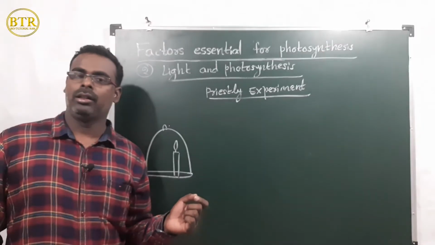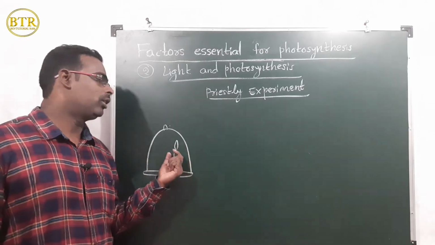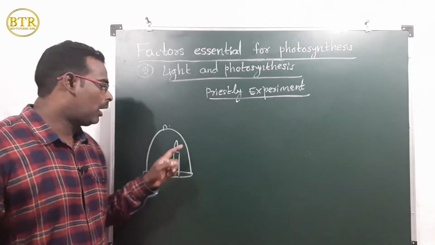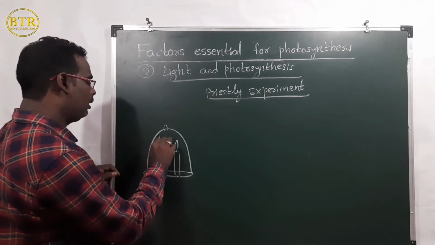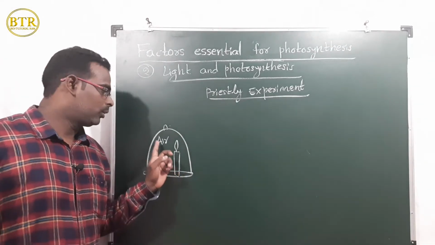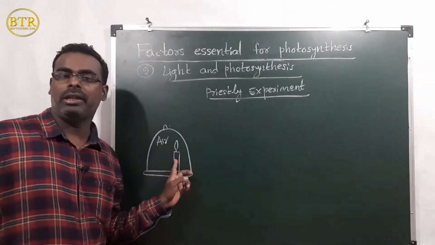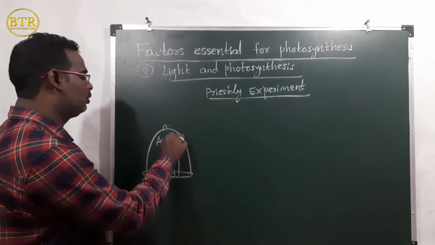He observed the candle after some time. What happens to the candle? The candle was put off. What is the reason? The candle used the air present inside the bell jar. Air is consumed by burning candles, that's why the candle was put off.